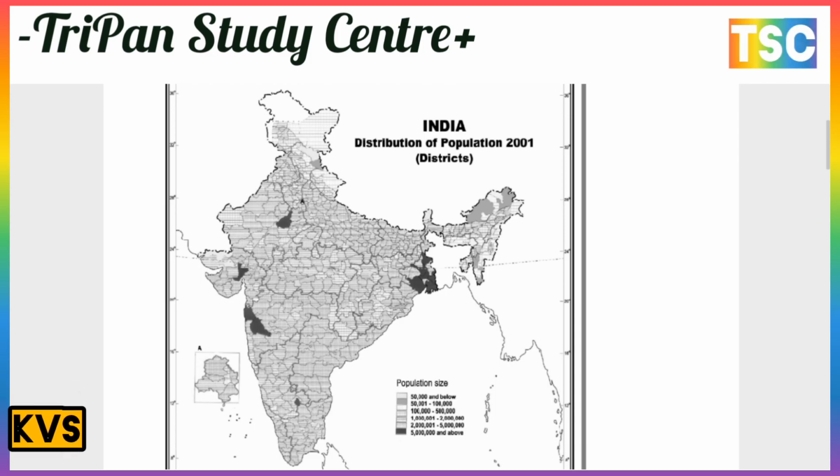There is a high population in some parts of Gujarat, Maharashtra, Calcutta, and Delhi. On the other side there are only 50,000 people, and in some parts of Kashmir there are no people living here.